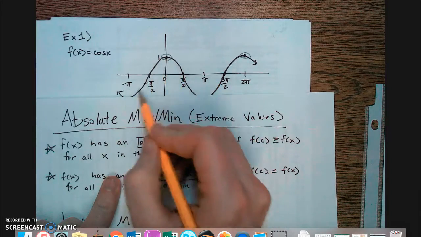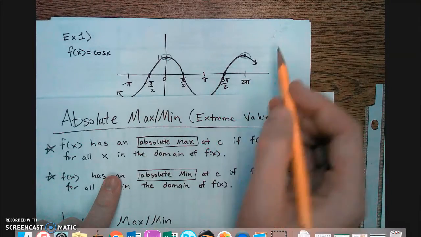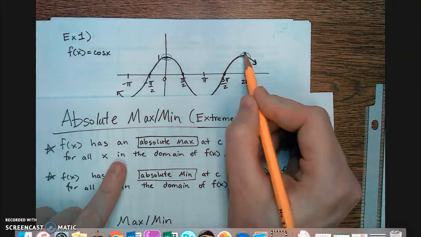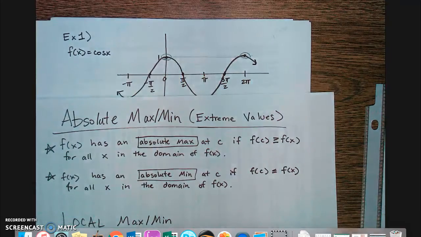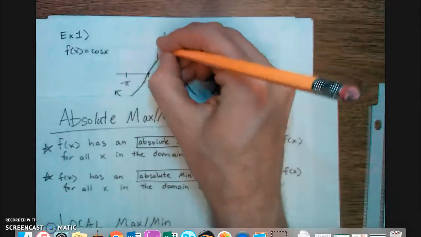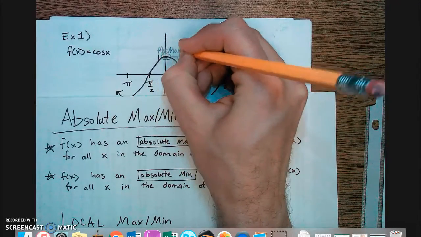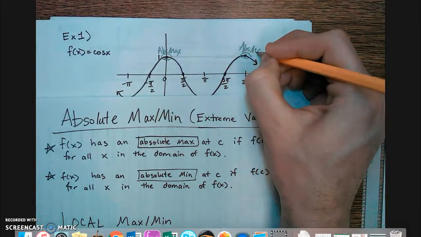This is taller than all the other y values. And then the same thing at 2 pi. And since these are equivalent, they're both absolute maximums. So this is an absolute max, and this is an absolute max.